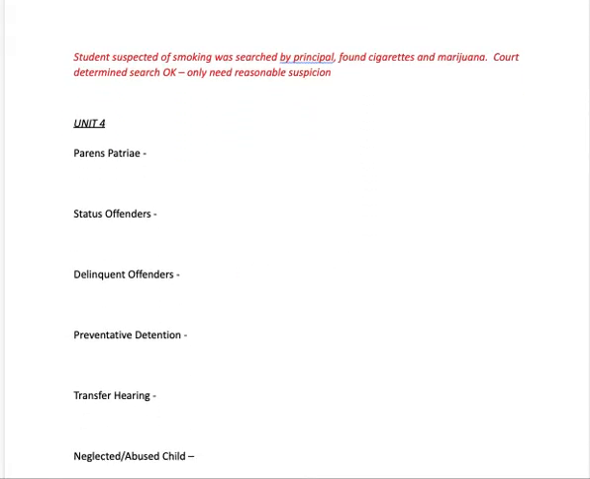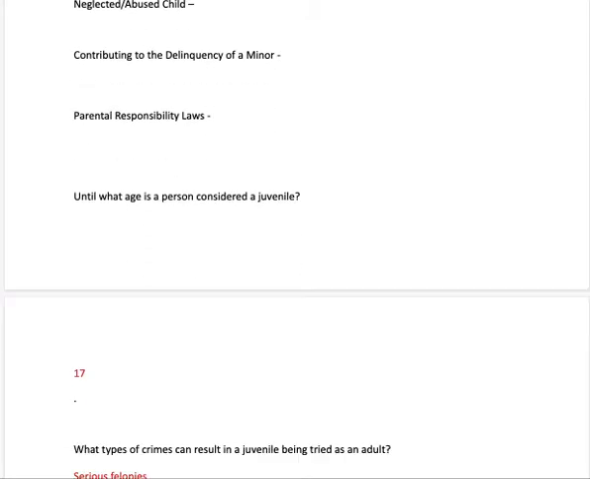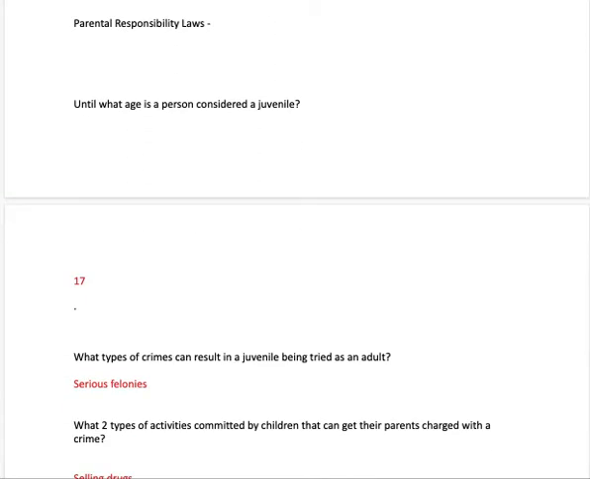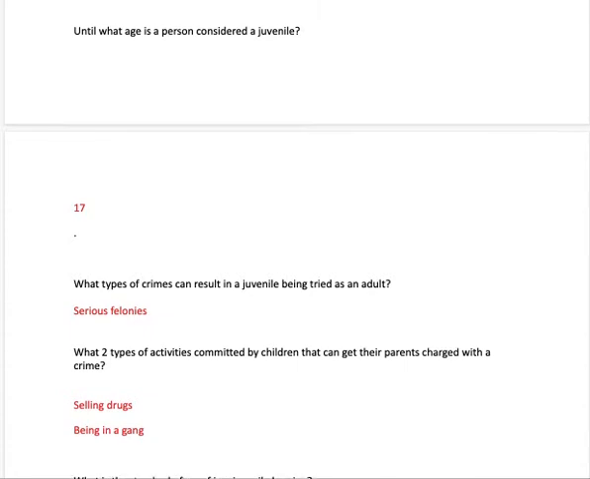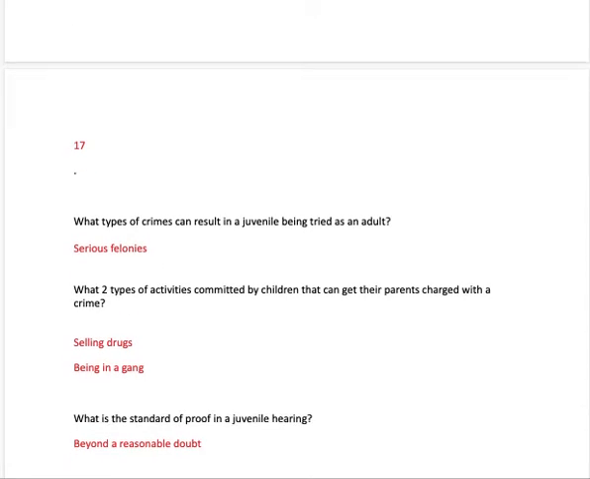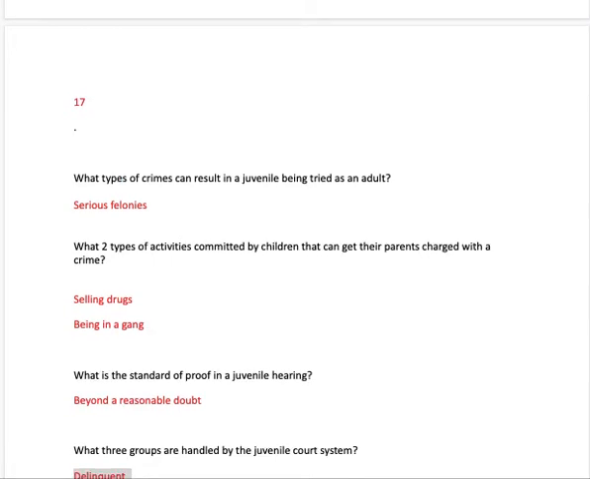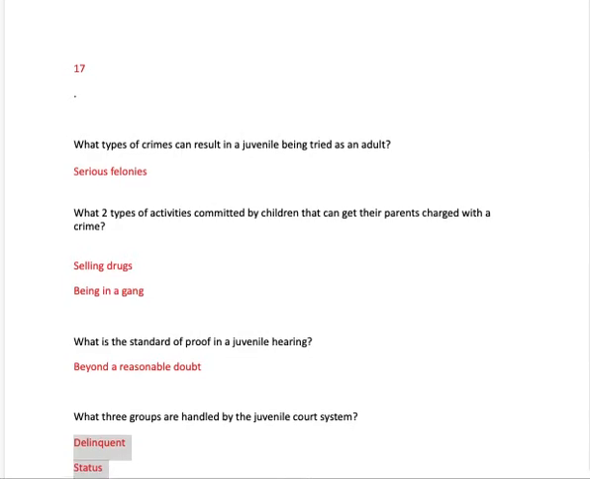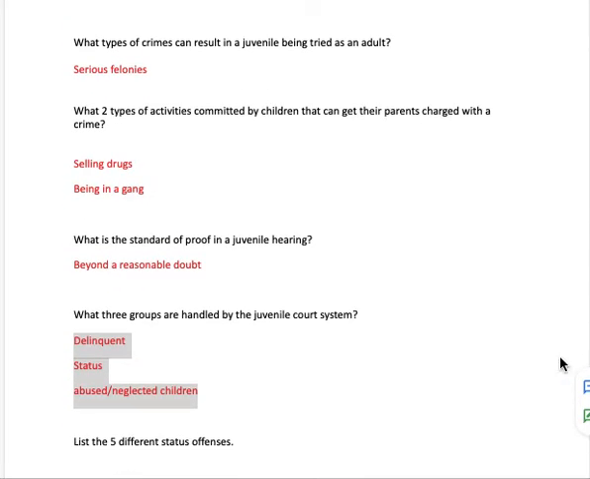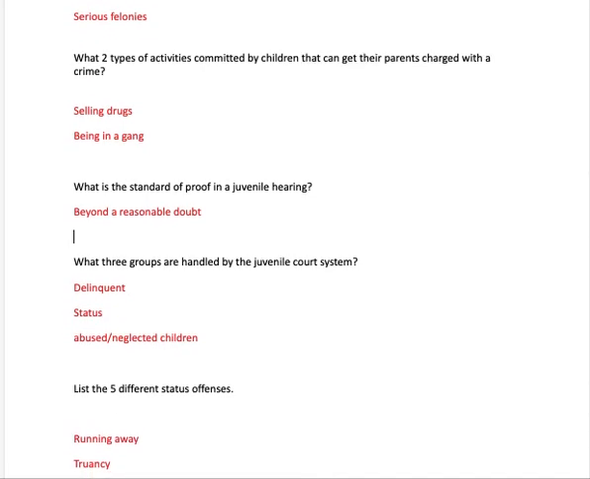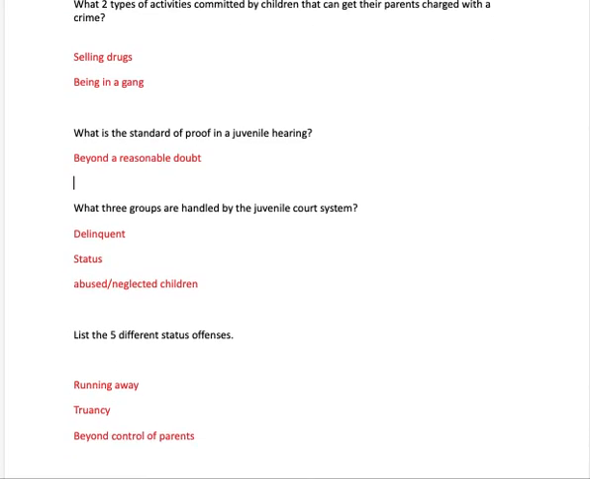Our last unit here, looking at Unit 4, key definitions. Until what age is a person considered a juvenile? 17. What types of crimes can result in a juvenile being tried as an adult? Serious felonies. Activities committed by children that can get their parents in trouble, being in a gang or selling drugs. The standard of proof is still beyond a reasonable doubt for juveniles, same as adults. You've got to prove beyond a reasonable doubt.